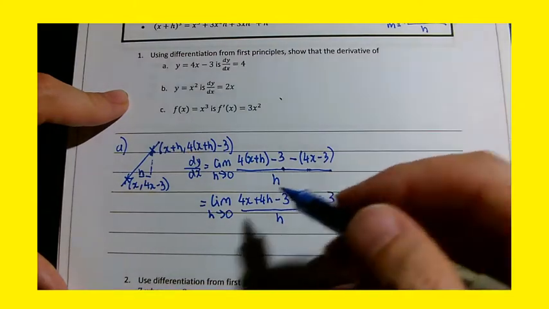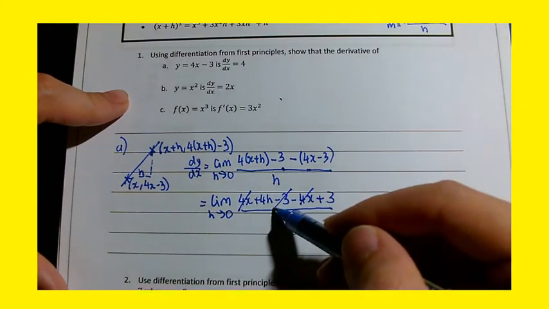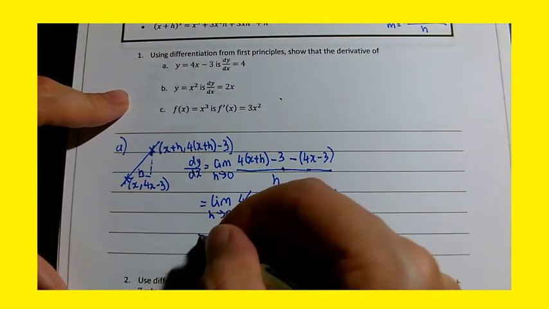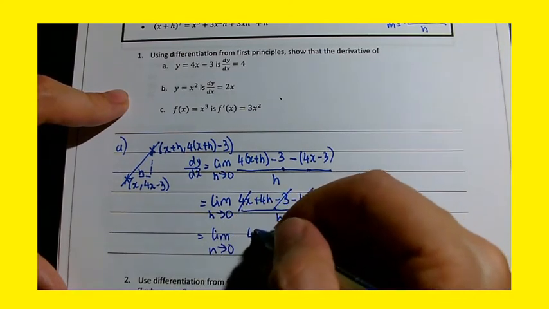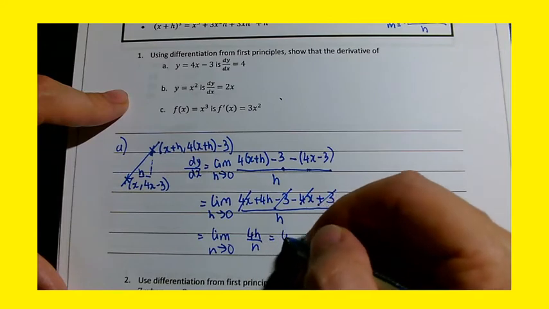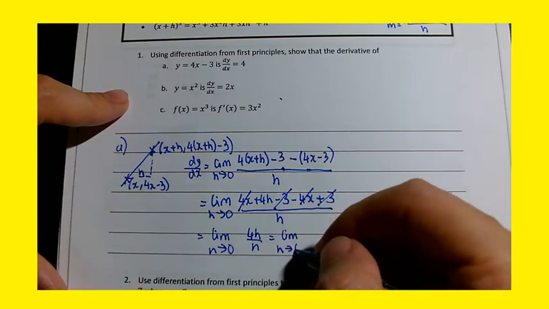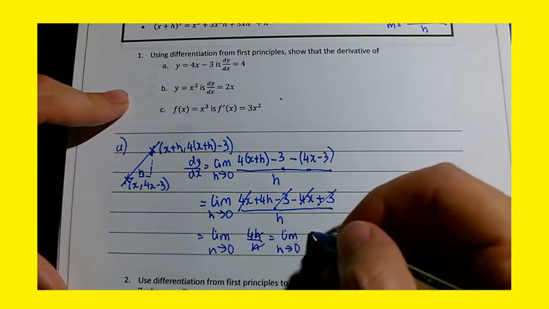And as we work through this, you'll notice that the x's cancel, the 3's cancel, and you're left with 4h over h, which cancels further to become 4.